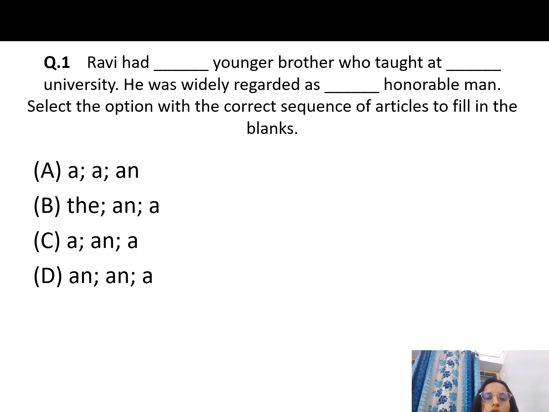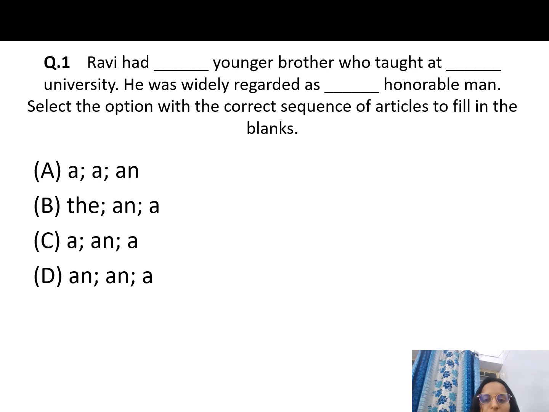First question. The first 10 questions are basically aptitude and reasoning based. So what was the first question? In the first question, we can see three fill in the blanks to be filled with consonants and vowels. It is: Ravi had dash younger brother who taught at dash university. He was widely regarded as dash honorable man. We have to select the option with the correct sequence of articles to fill in the blanks.